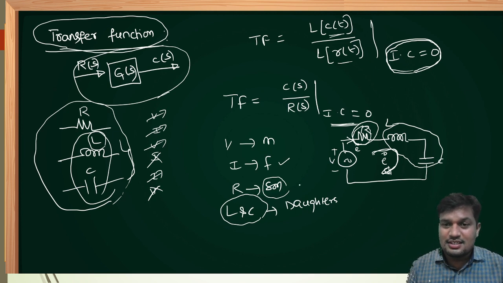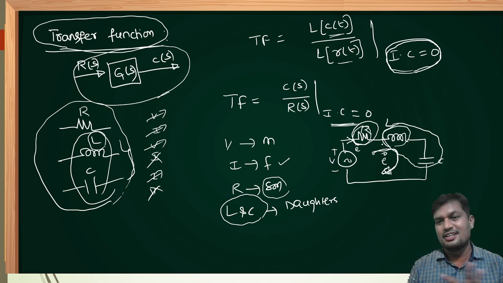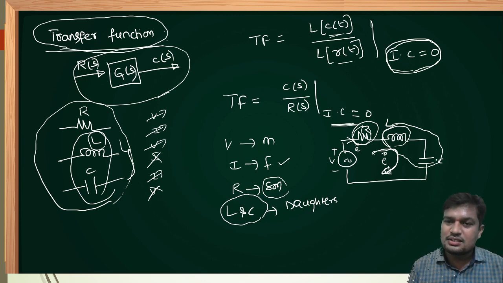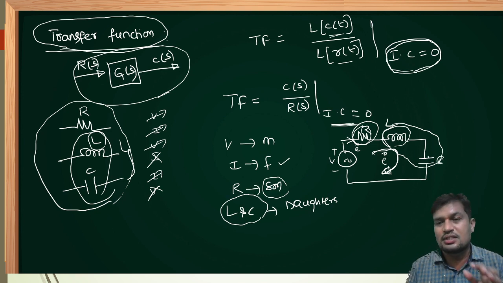Inductor and capacitor, the daughters, are very close. Most of the daughters are very close to their fathers. If father is suddenly shouting, the daughter is not accepting. Therefore, inductor is not accepting sudden change in current, behaving like a father in the home. Similarly, capacitor does not allow sudden change in voltage, like in some homes, daughters love the mother. Maybe they are not allowing sudden change in character in the mother.